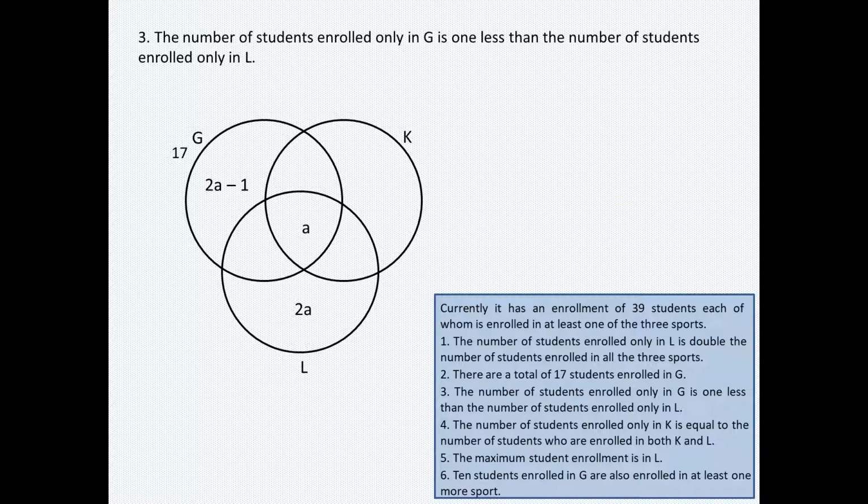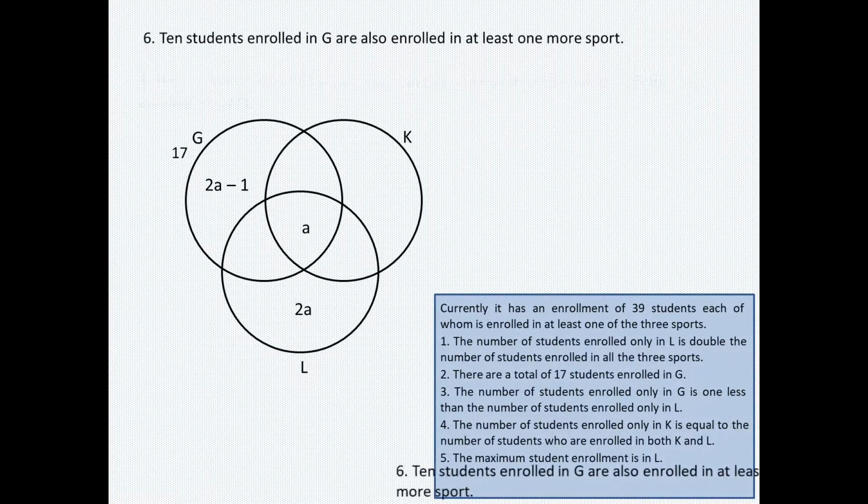So till now there is no problem in putting up this information because it is straightforward, so we can straight away put it here. So I'll move to statement number 4 now, which obviously is 6th in the given data set to us. It says 10 students enrolled in G are also enrolled in at least one more sport. So now the point is, which area represents this? G and at least one more sport.